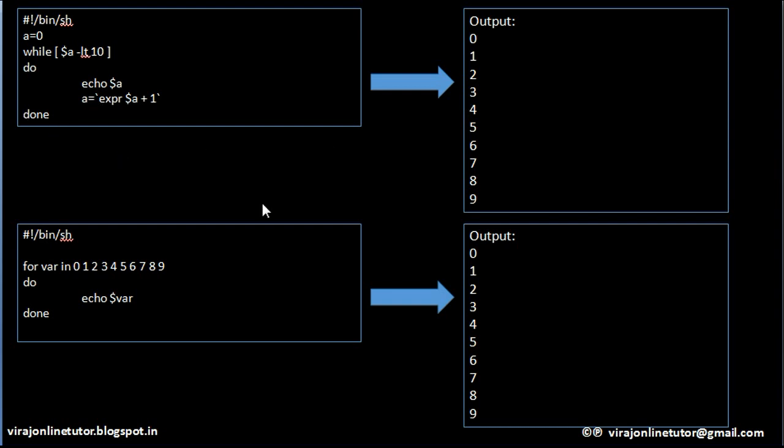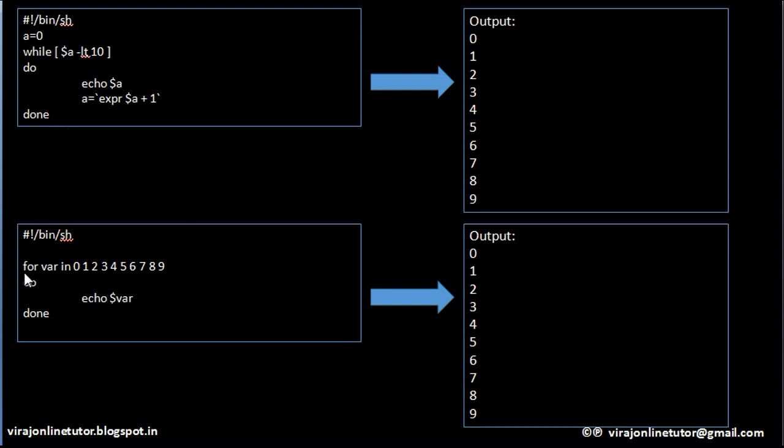It will keep on doing that till value 9. So when it prints on screen value 9, 9 plus 1, which is 10, will get saved into a. Is 10 less than 10? No. So when this expression is false, it will exit from this loop. So we started with a value 0. We kept on performing these statements again and again till this condition is false. As soon as it encountered that this condition is false, it exited this loop. So this is a while loop in shell scripting.